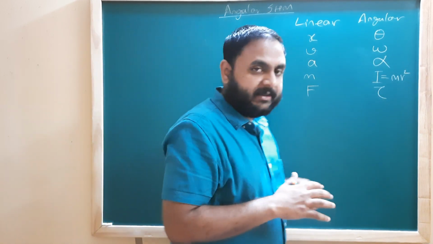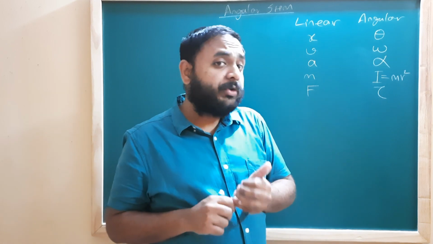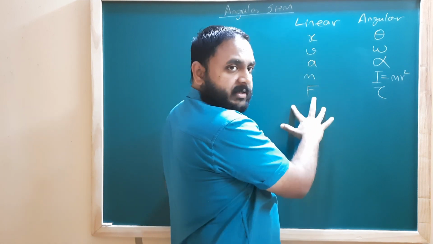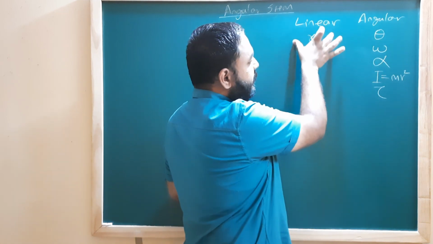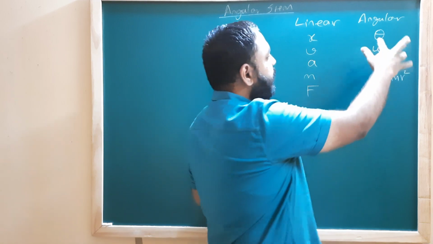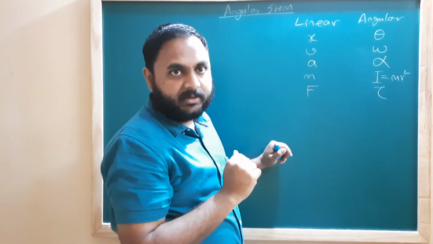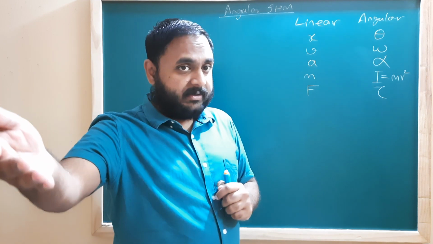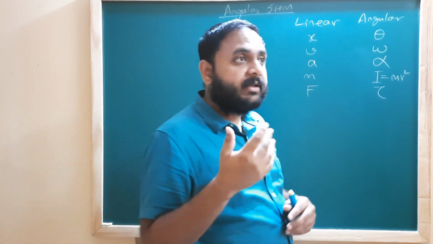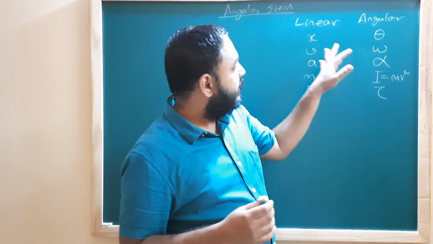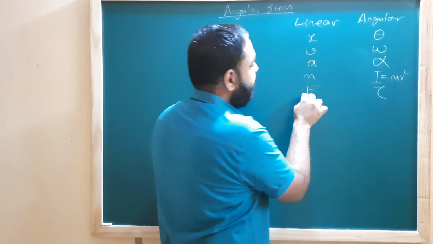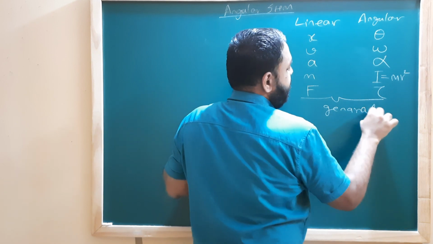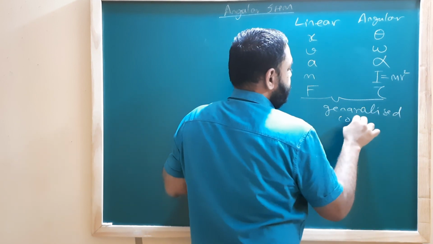And one more interesting fact is, when it comes to Newtonian mechanics, जब हम बात करते हैं न्यूटोनियन मैकेनिक्स की, linear is different, angular is different. For linear we use one set of formalism, for angular we use another set of formalism, kind of. You can see the difference. Later on, when you study advanced mechanics, when you go to your TYBSc or when you study Lagrangian mechanics, you will see that this entire thing is replaced by something called generalized coordinates.